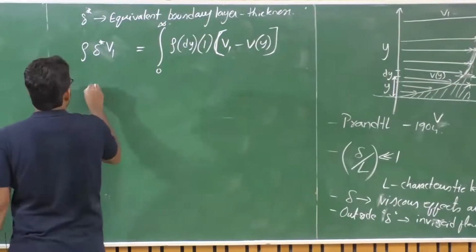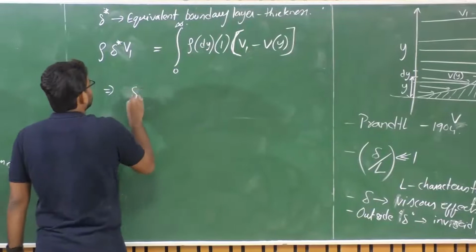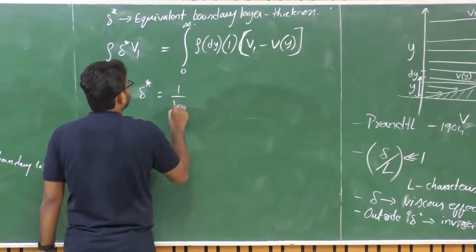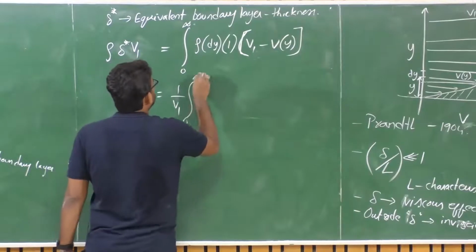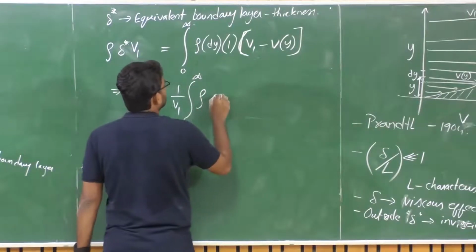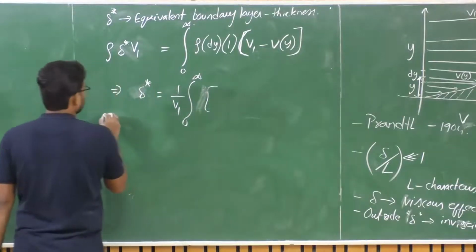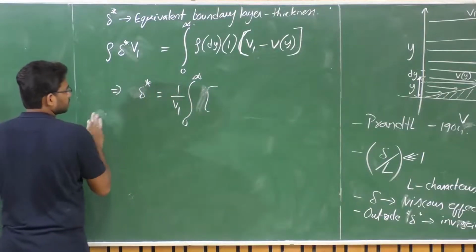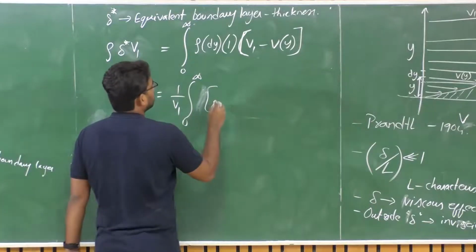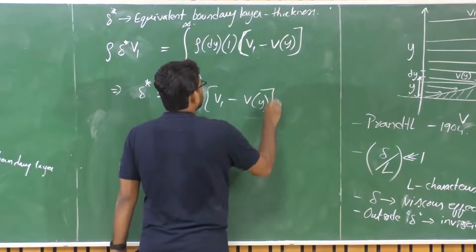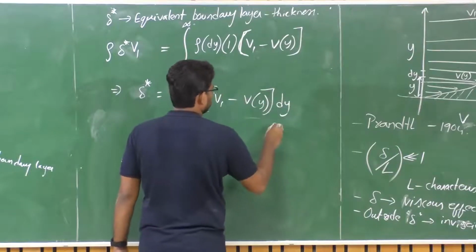So what we have is delta star is equal to 1 upon V1 times integral from 0 to infinity of rho times V1 minus V of y, the given location, times dy.